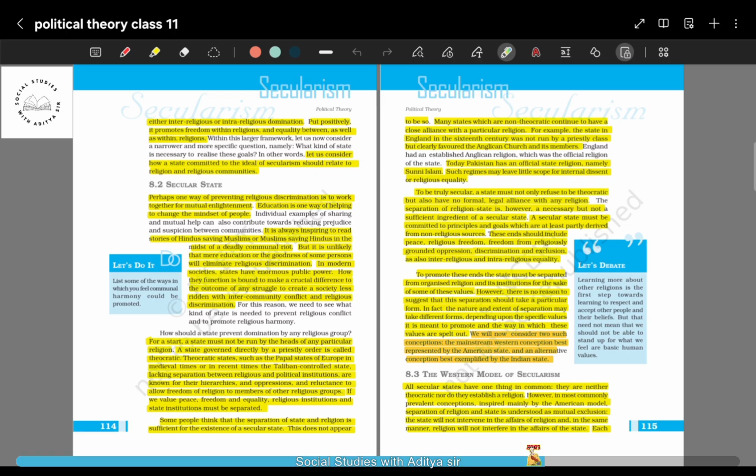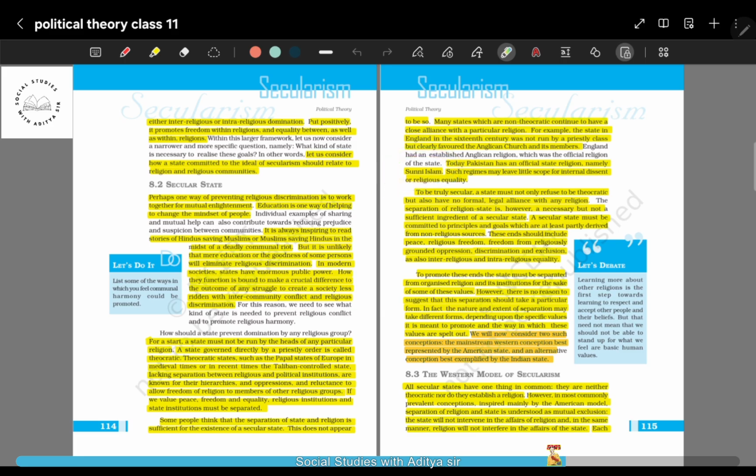So for example, you can see the state of Pakistan. In the state of Pakistan, the official state religion is Sunni Islam. As I have told you earlier, it is the official state religion. So even though Pakistan says that we are a non-theocratic country, it has an alliance with the Sunni Islam sect. Okay? So this will create differences between the other sects of Islam and the other religious minorities, as the political institutions at the top will be influenced by the leaders of Sunni Islam. They will be following orders, or listening to the leaders of Sunni Islam.